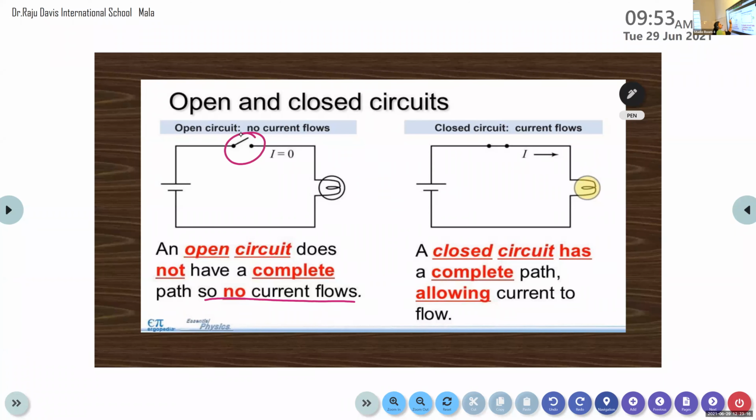The electrons cannot jump from here to here, so they break their journey here. That is why we call it an open circuit. An open circuit does not have a complete path, so no current flows through the circuit. Such circuits are known as open circuits.